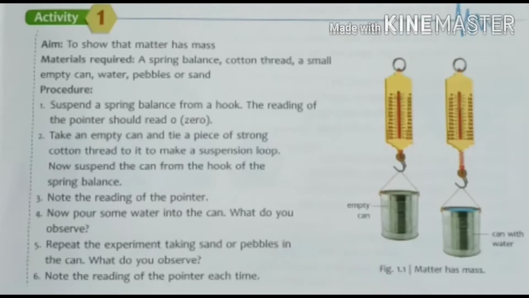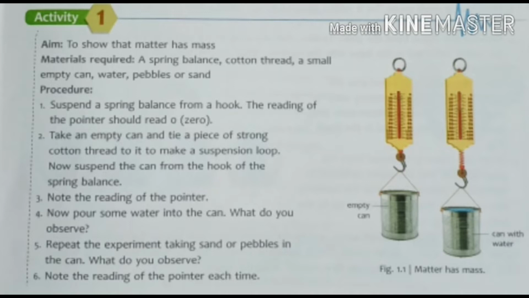Here is one activity given to show that matter has mass. This activity proves that objects have mass. For this experiment we need a spring balance, cotton thread, a small empty can, water, and pebbles or sand. Suspend a spring balance from a hook. The pointer should read 0. Take an empty can and tie a piece of strong cotton thread to it to make a suspension loop, now suspend the can from the hook of the spring balance, and note the reading of the pointer.